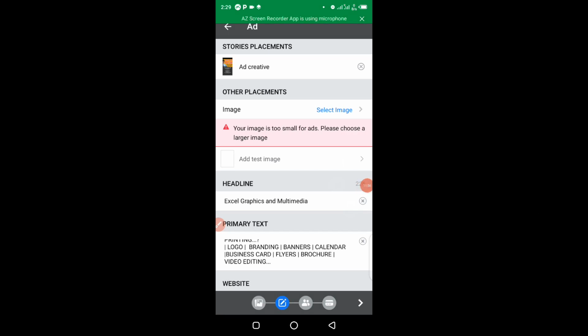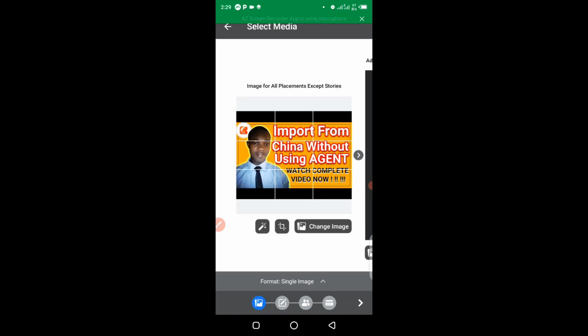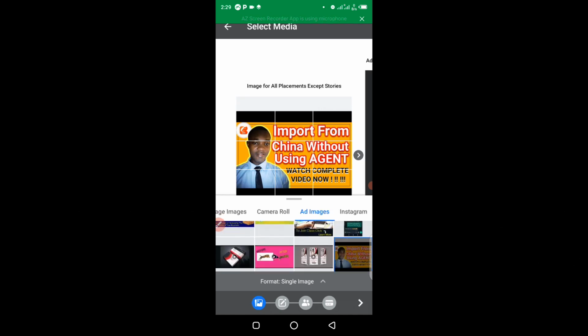At this point you can see we have a red signal right here, which simply means that this ad is going to have an issue. Never mind, just follow what Facebook is trying to tell you. We are told that the ad image is too small. We can just click on select image again and choose another right-sized image. So click on change image.